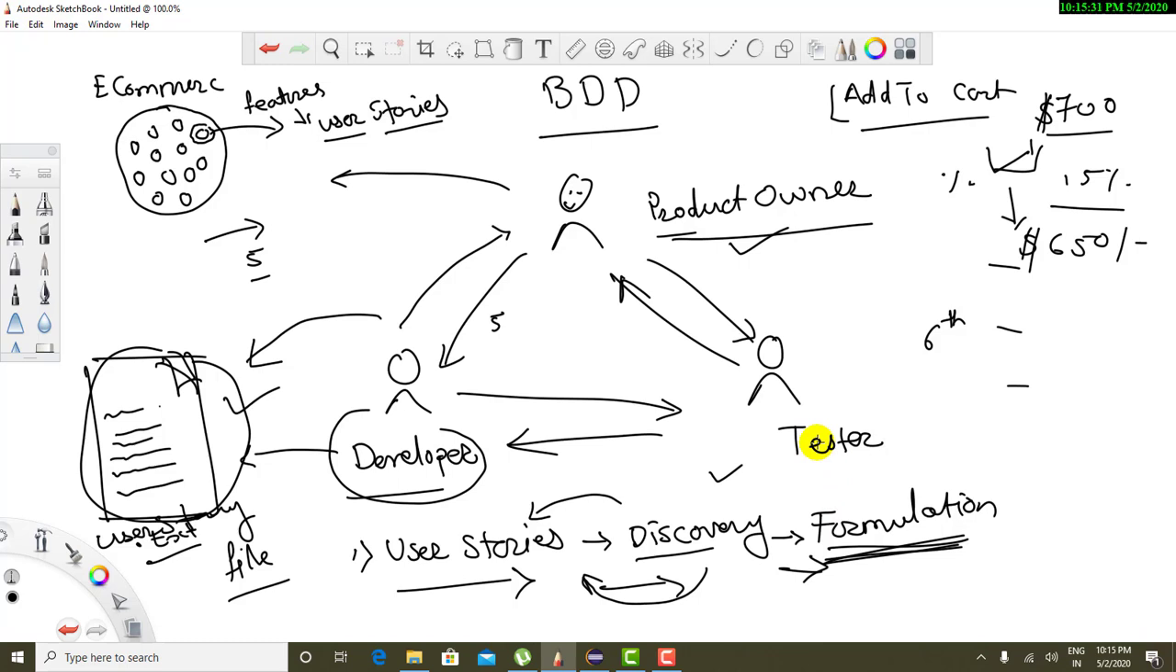Now, that is what I said at the start of the session, that BDD can be considered as a plugin to Agile. It is not going to replace Agile at all, but it can be considered as a plugin to Agile.